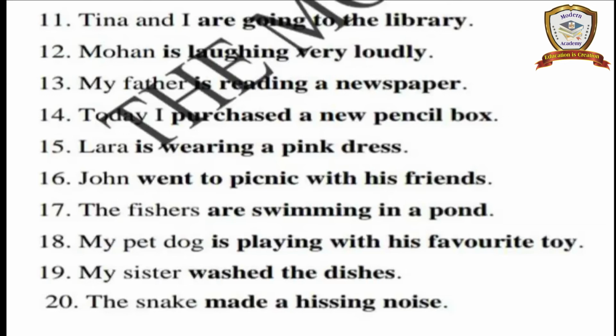Tina and I are going to the library. Tina and I is the plural form. Both Tina and I, so two members are mentioned here. The two together are the subject, and the remaining part is the predicate. If the subject is singular, we use the singular form of the verb. Otherwise, if the subject is plural, we use the plural form of the verb.